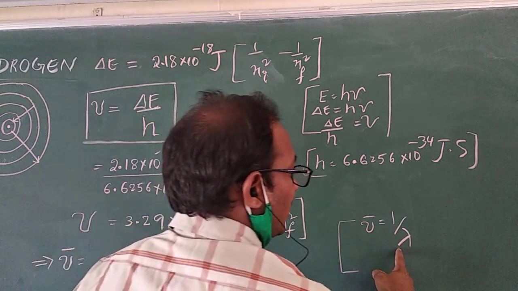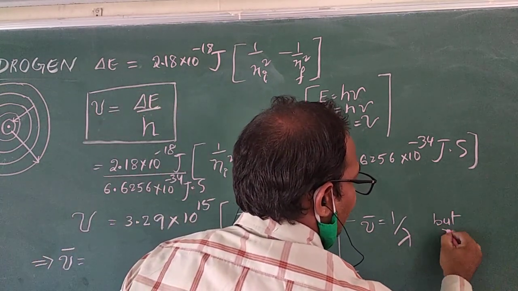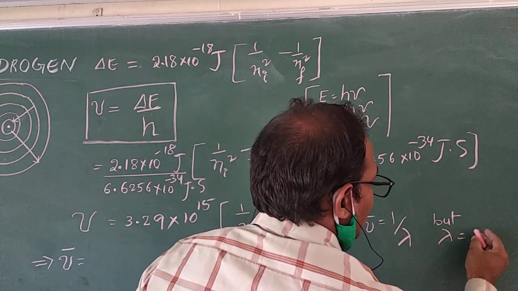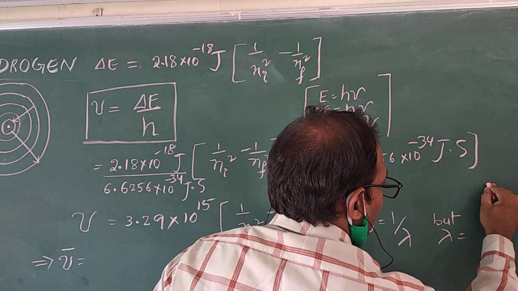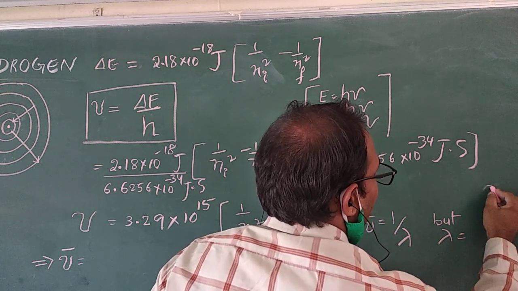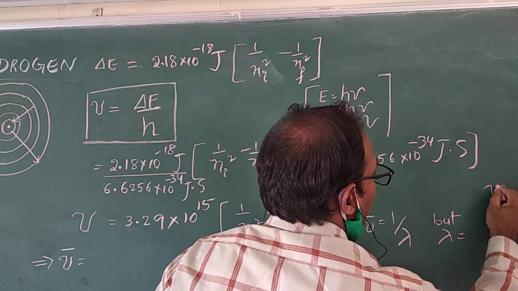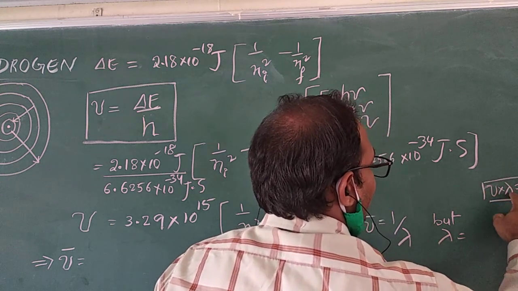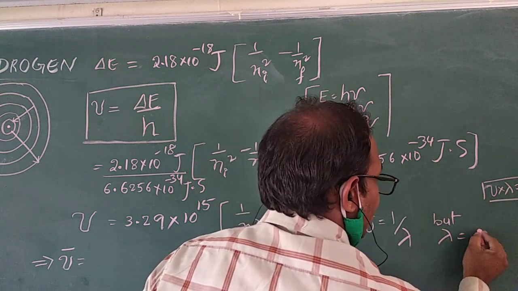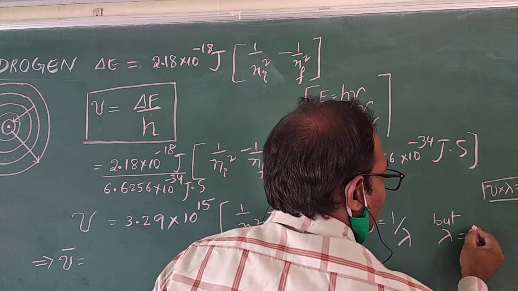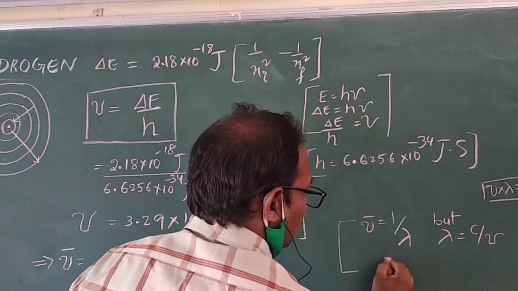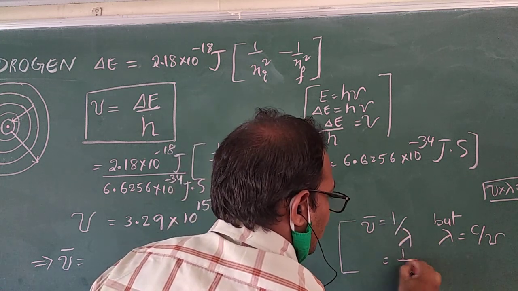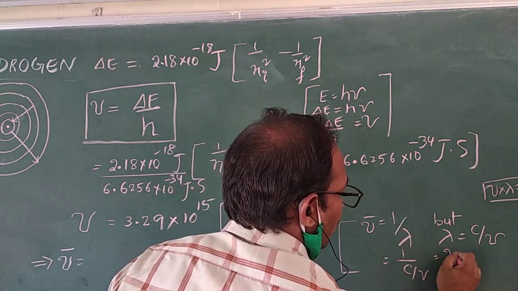The basic formula is nu into lambda equals c, so lambda equals c by nu. Then 1 by lambda is 1 by (c by nu), that means nu by c.